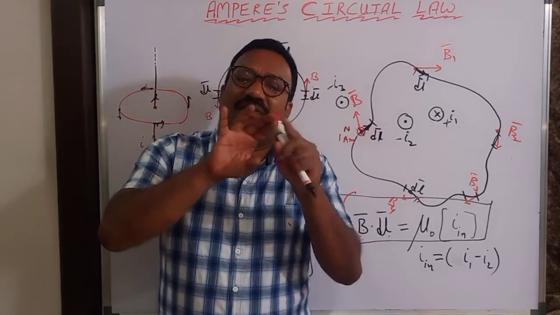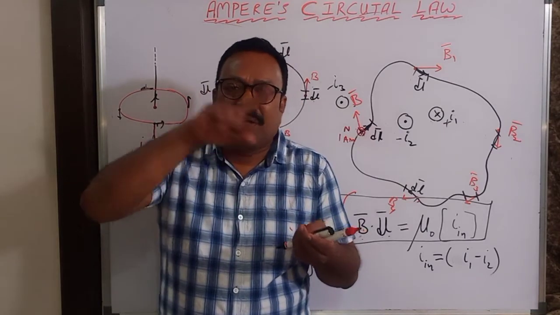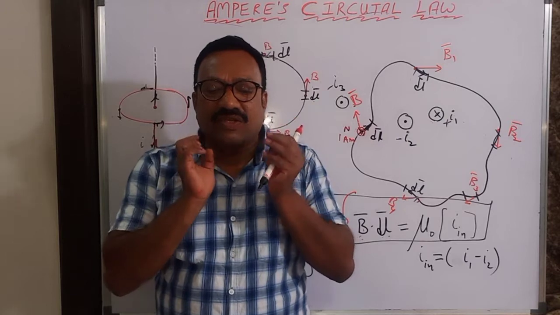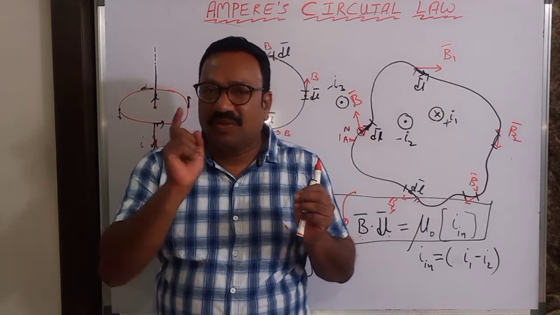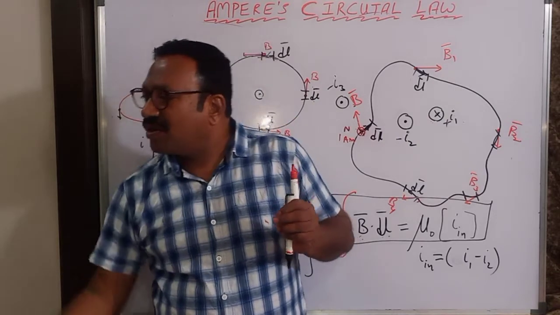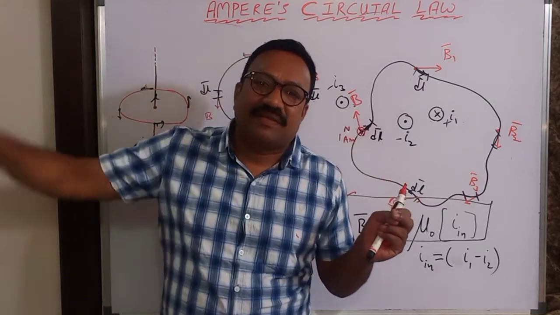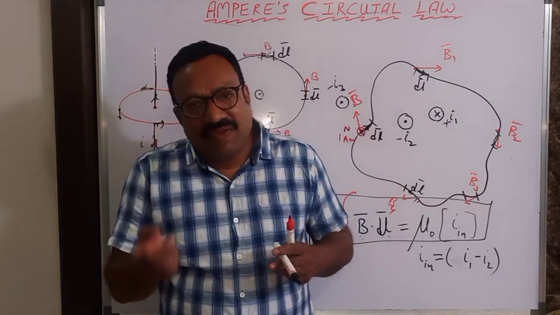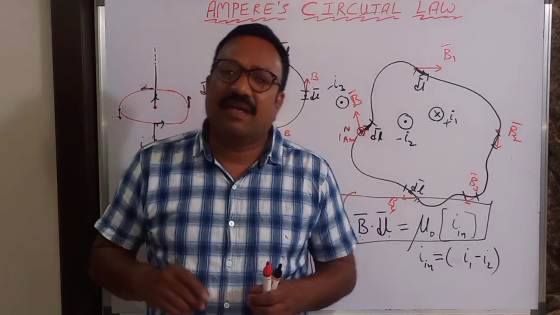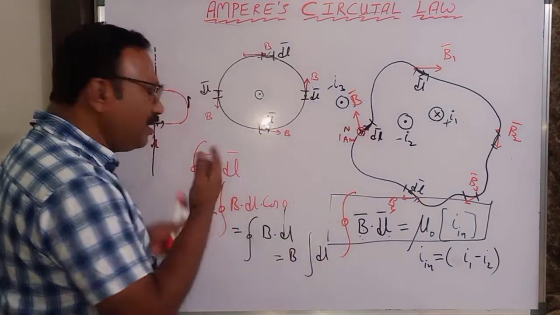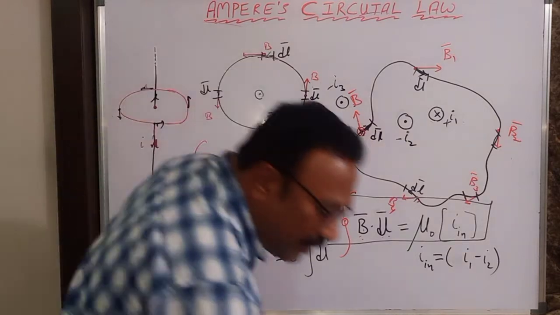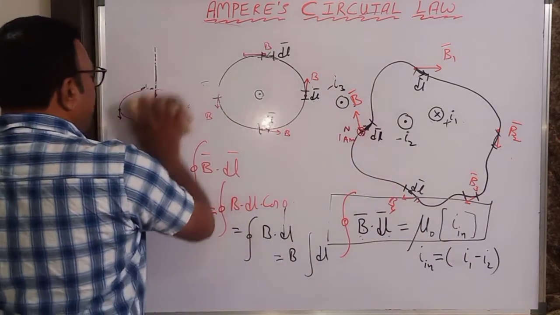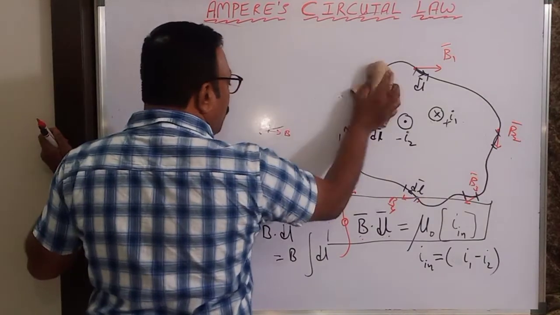Similarly, if you have a sphere with charge over it and you want to determine the electric field, because the charge is distributed on the sphere, you will use Gauss law. You take a Gaussian surface passing through that surface, which is symmetric only. So even in the application of Gauss law, we use only symmetrical conditions. Here also we will take symmetrical conditions. So let us apply this Ampere's circuital law in some situations so that it will be easy for you to understand more clearly.